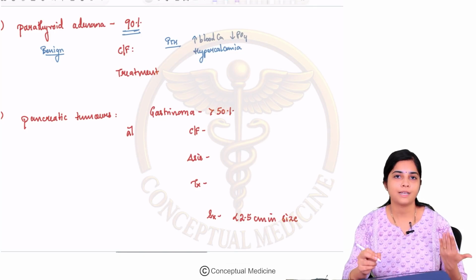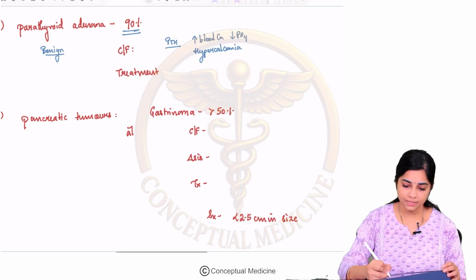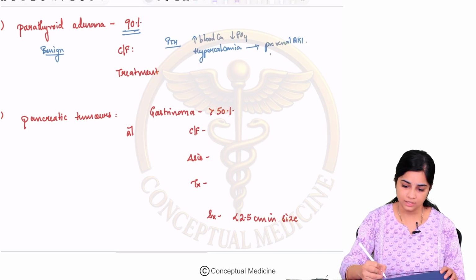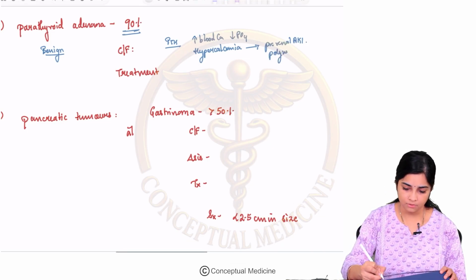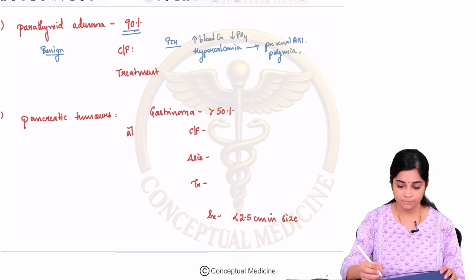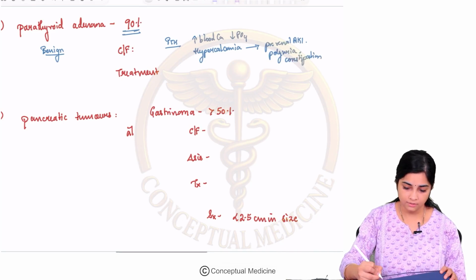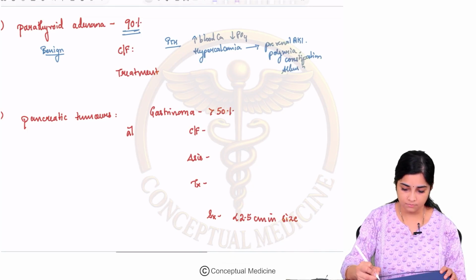So how does hypercalcemia present? Hypercalcemia can cause prerenal AKI. It can cause polyuria. Then it can cause constipation and altered sensorium.